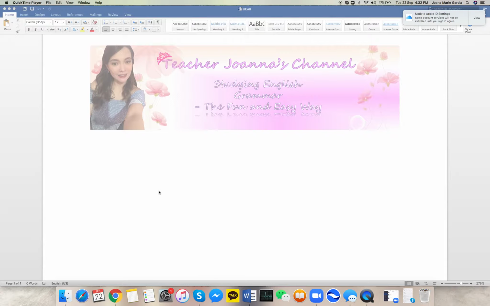For today's lesson, we're going to focus on one of the verbs in the English language, and that is the verb hear. Now let's talk about it. Here is the base form of the verb. Of course, the past tense is heard, and the past participle is heard as well. We just need to add D to form the simple past and the past participle form.